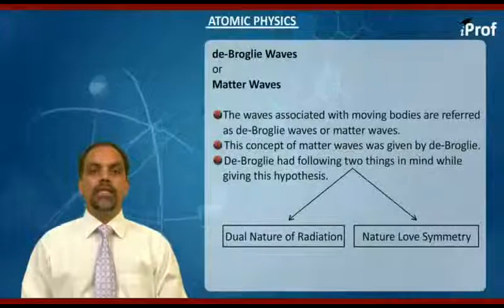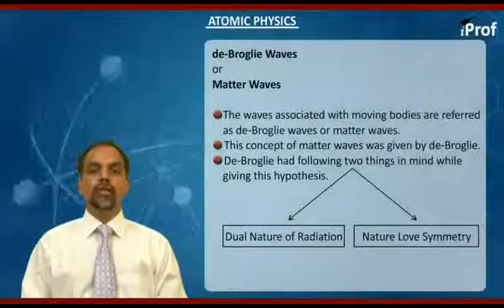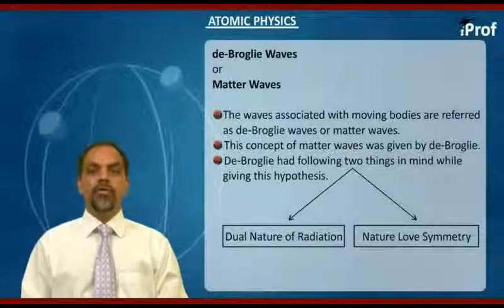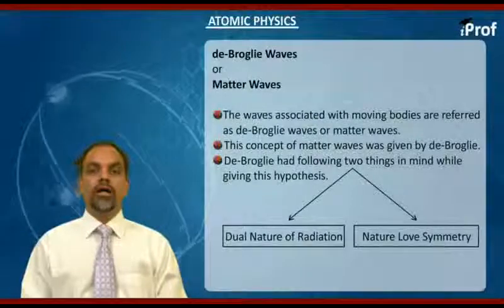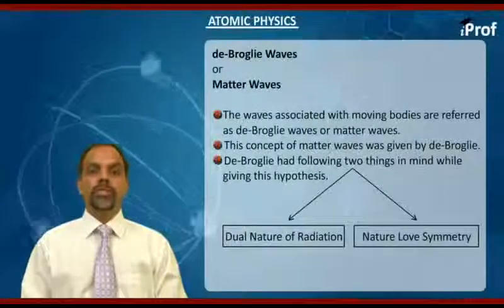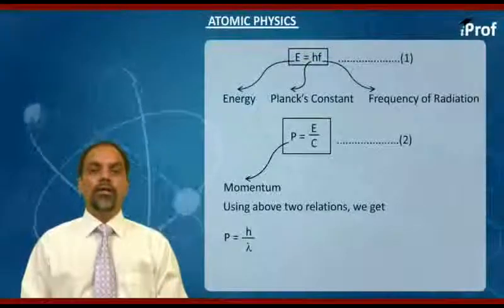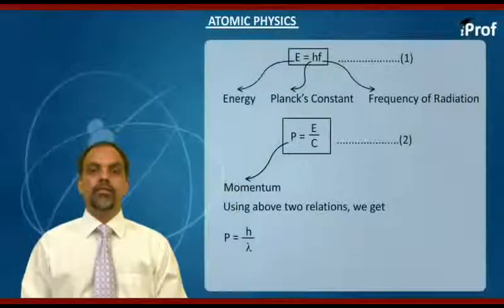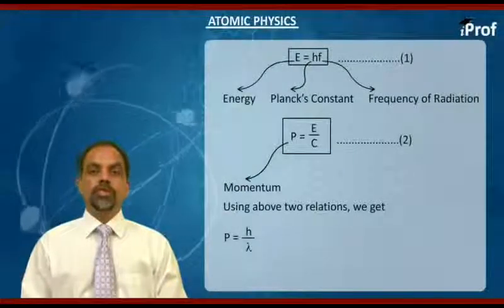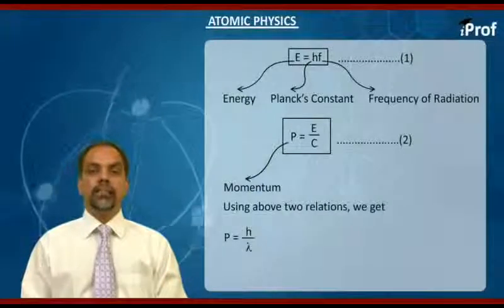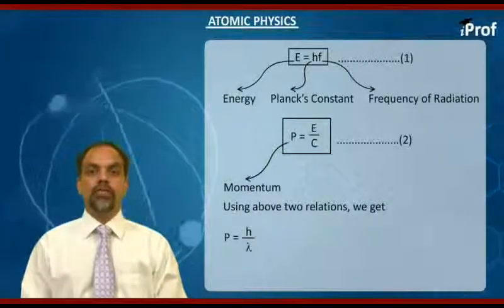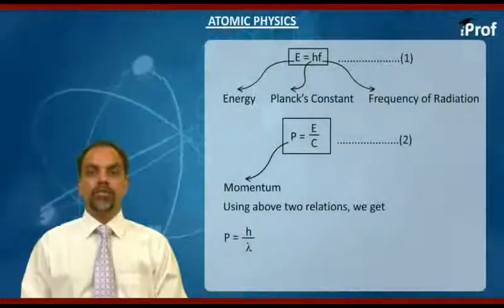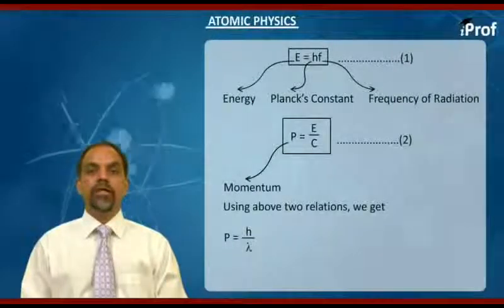Matter waves means the waves associated with moving bodies. Now the next question was, if we are talking about matter waves, then how will its frequency or wavelength be specified? De Broglie used 2 relations from the classical theory of electromagnetic waves. The first one is the Einstein-Planck energy expression for electromagnetic wave, that is E is equal to hf. E is energy, h is Planck's constant, and f is frequency of radiation.